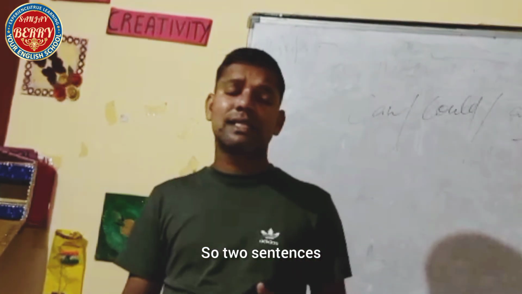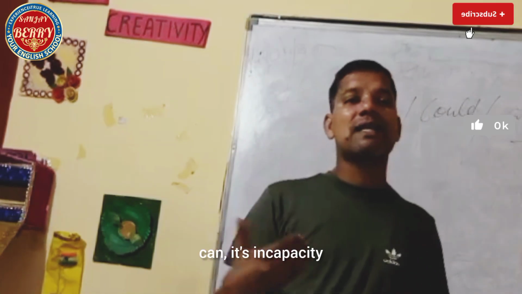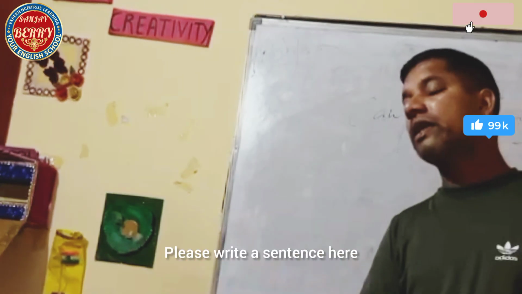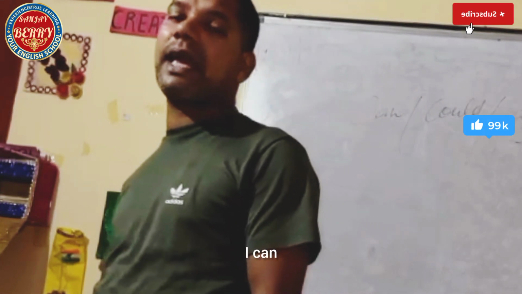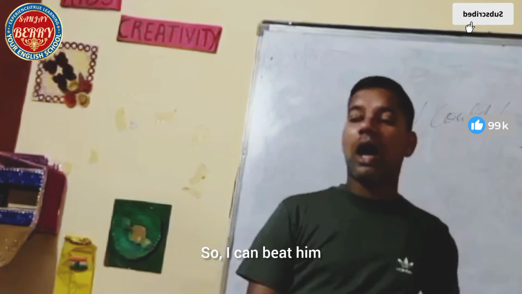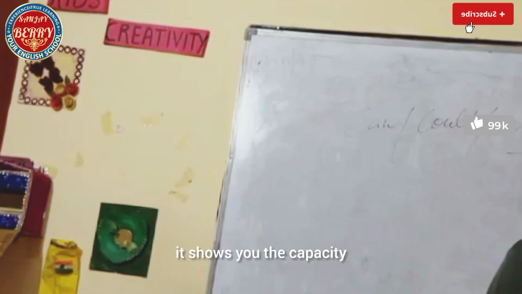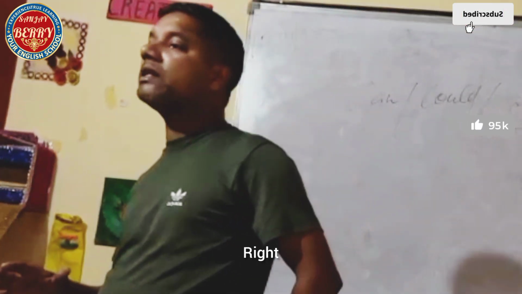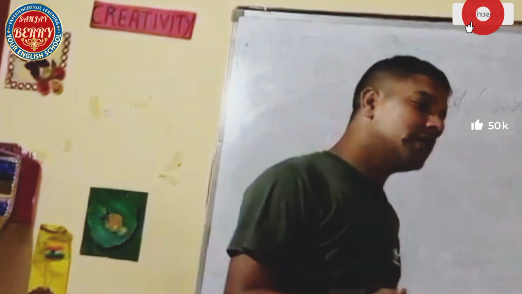So choose a sentence. Can, it's a capacity. Can, it's a capacity, your strength. Please write a sentence here. I can beat him. It shows your capacity, your strength to beat him. Right? It shows your strength that you can beat him.